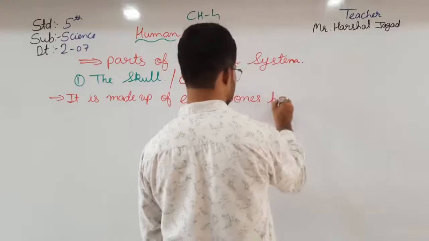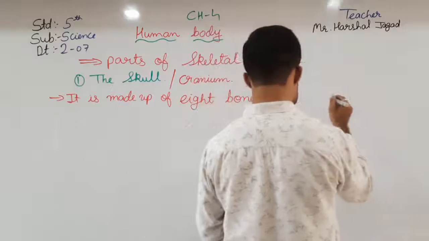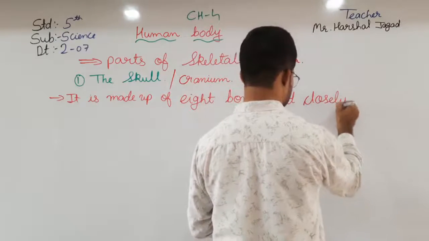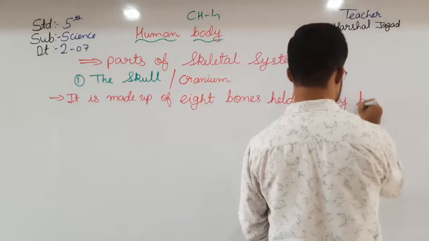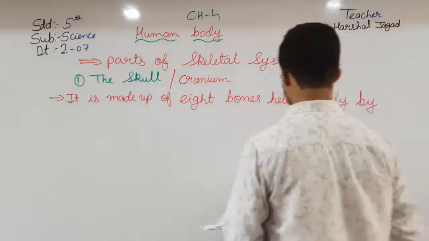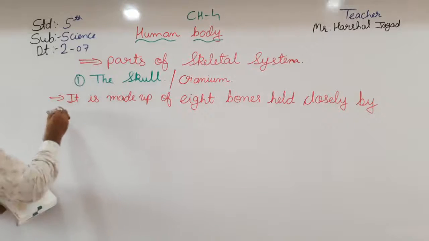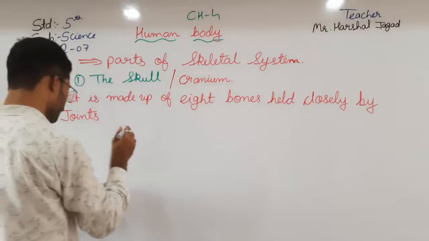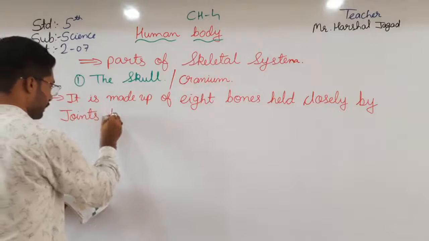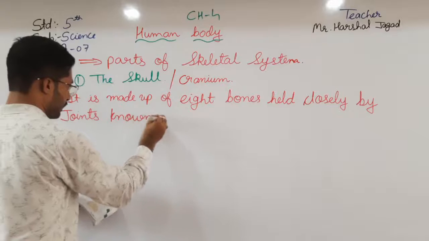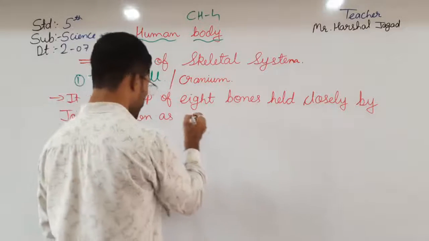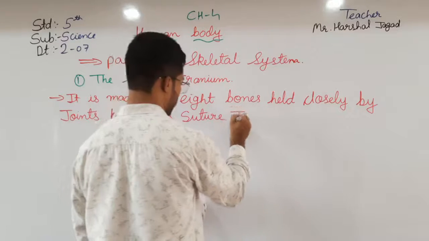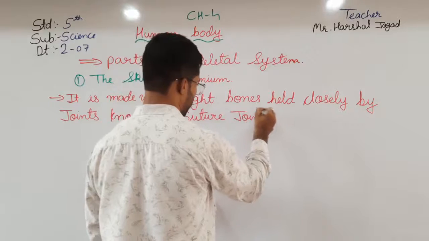The 8 bones are held closely by joints known as suture joints.